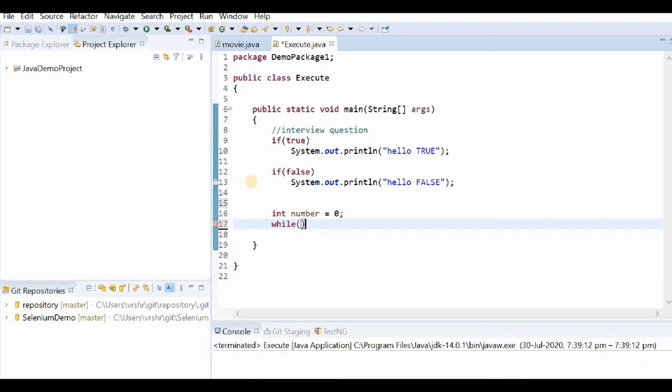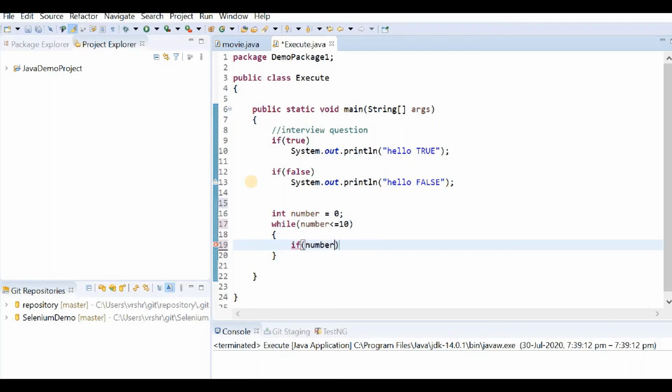Now I need to give a terminating clause to this while loop because this particular program has been assigned a certain memory, and the while loop will continue till the memory is exhausted. So let us provide a terminating clause, that is number should be less than or equal to 10, because we are going to print the even numbers right from 0 to 10. And inside this while loop we need to differentiate whether the number is even or odd. For that I'll use an if loop, and then I'm going to say that number mod 2 should be equal